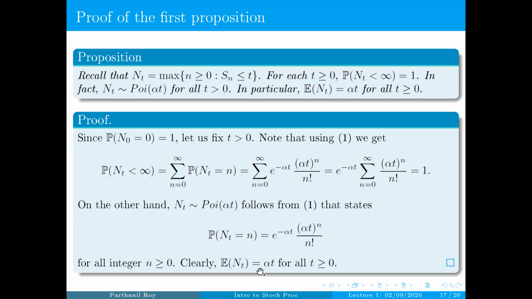There is no other choice. This equation is true for all t greater than or equal to 0. Of course, it's true for t strictly positive because Poisson with parameter alpha t has mean alpha t. Even for t equal to 0, N_0 is 0, so the expectation of N_0 is also 0. So this is true for all t non-negative.